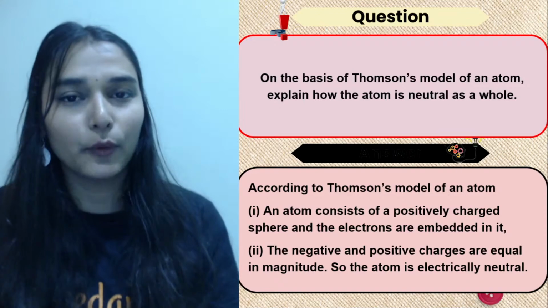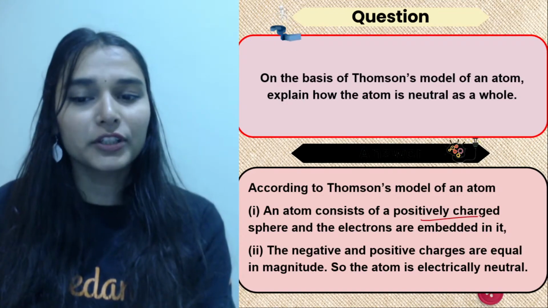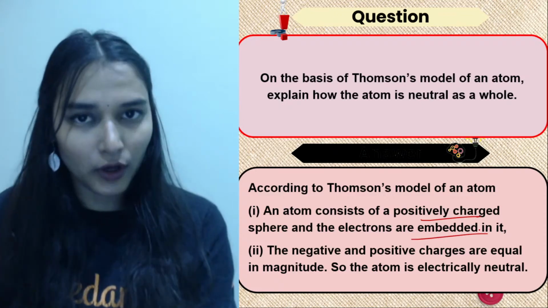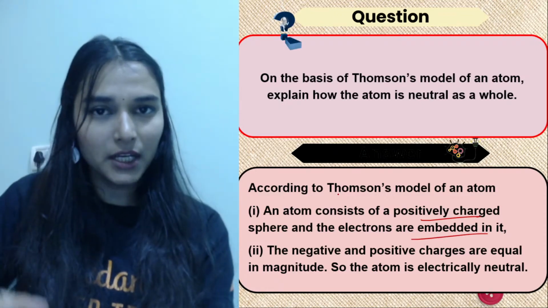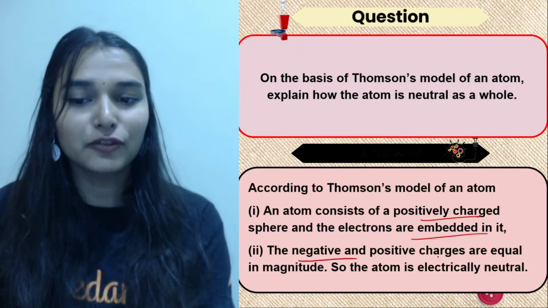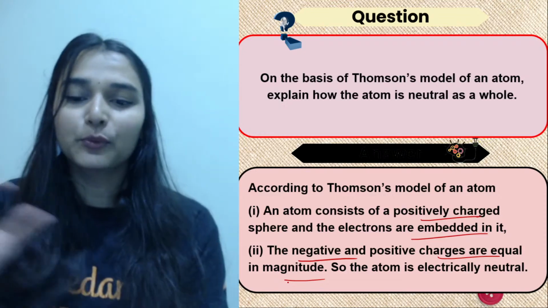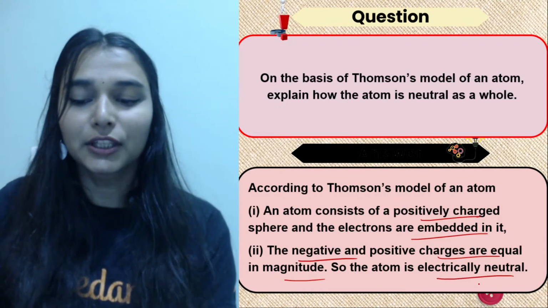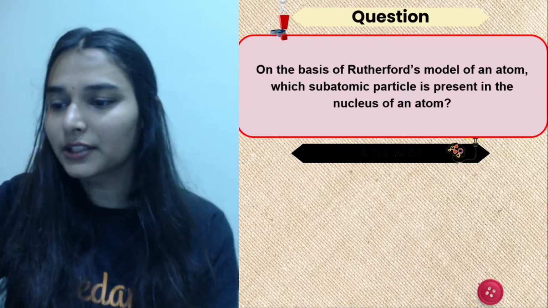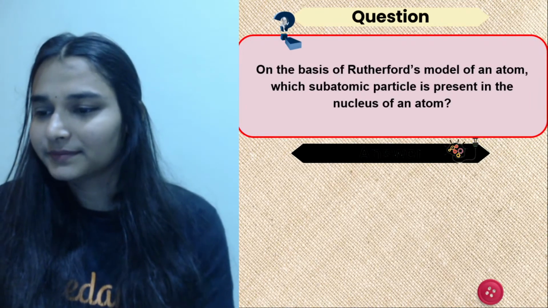So if a question comes in the exam, you should write in points. That is always a safe option. First you can tell what Thomson's model was talking about, a positively charged sphere over which electrons are embedded, and the second point, where he said negative and positive charges have to be equal in magnitude, so that makes the atom electrically neutral. That was an easy question. You all can answer in the chat box. It was easy, wasn't it?